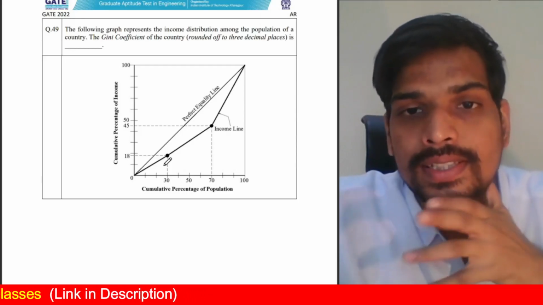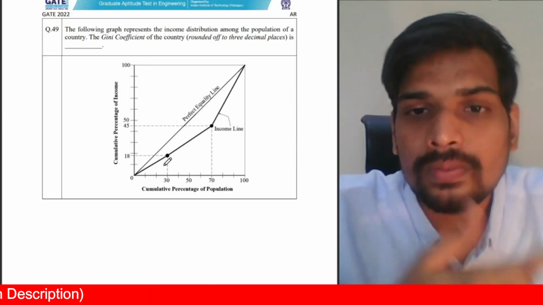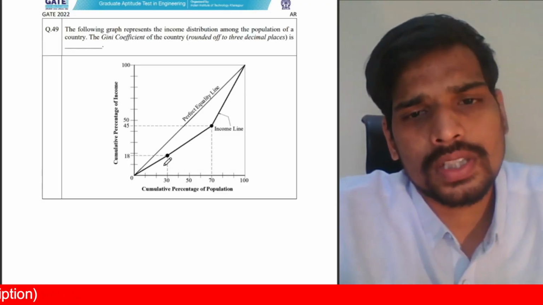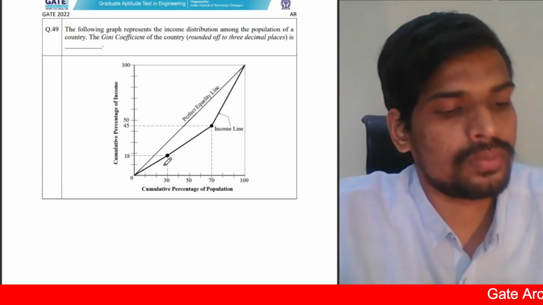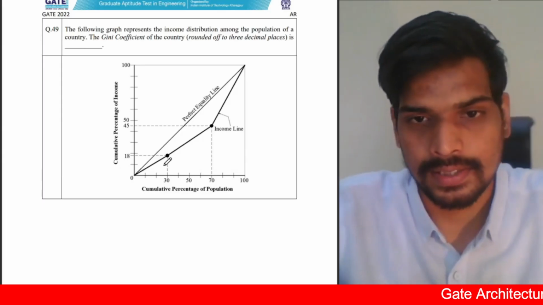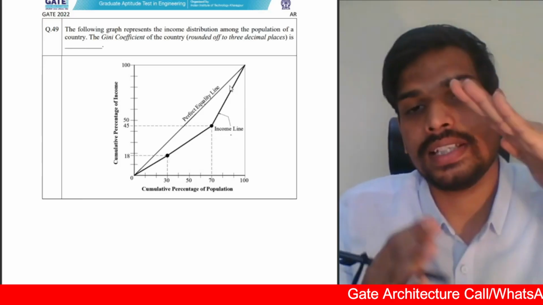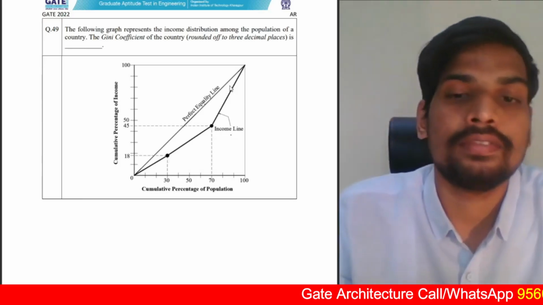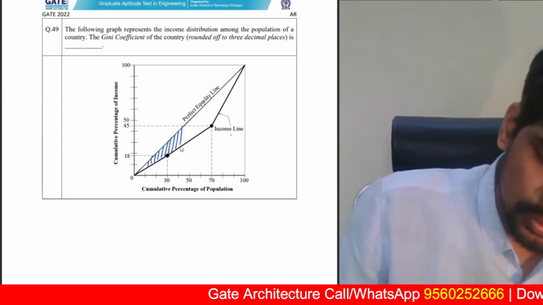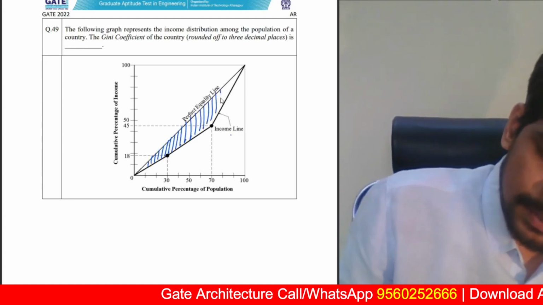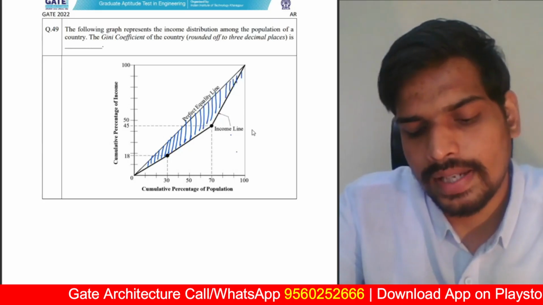Following graph represents the income distribution among the population of a country. The Gini coefficient of the country is dash. Gini coefficient is a number which is used to measure the income distribution, income inequality in the country. If the gap between the income line and the equality line increases, the inequality will increase. Gini coefficient is basically the area between these two lines, expressed as a percentage of the total area under the